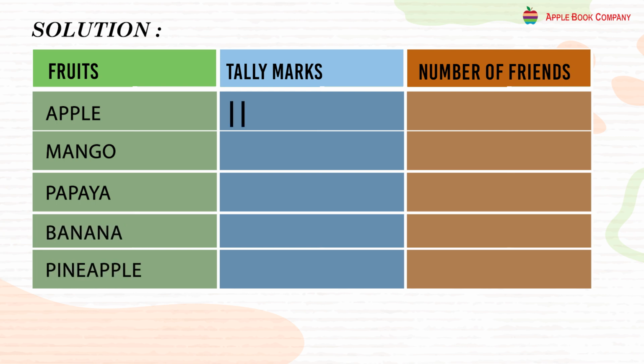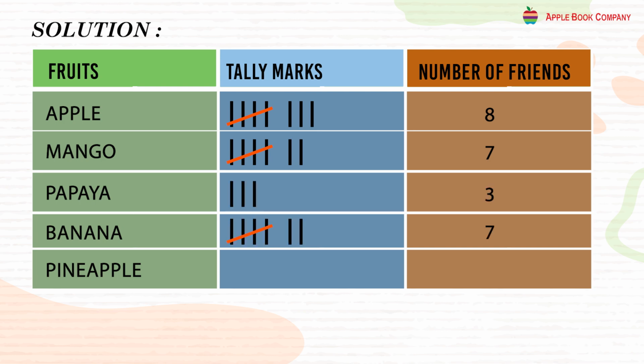Apples: 1, 2, 3, 4, and the 5th line you cross it. And then again 1, 2, 3. So the total count is 8. For the mango it is 7. Papaya 3. Banana 7. Pineapple 5.